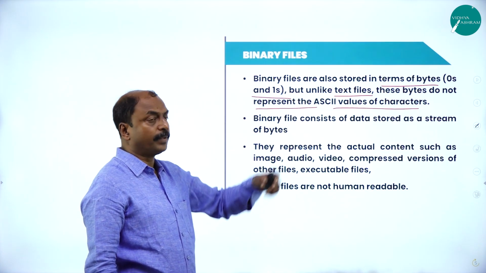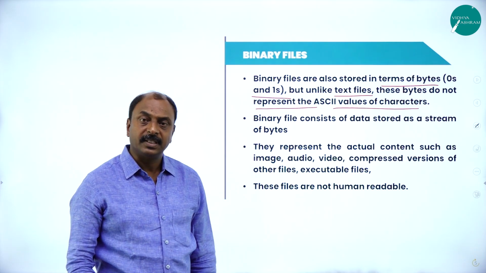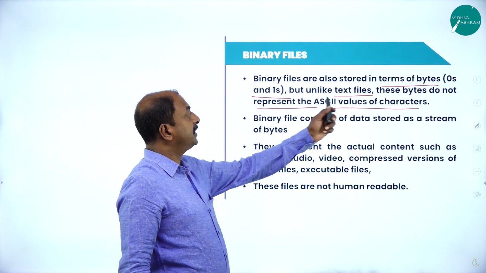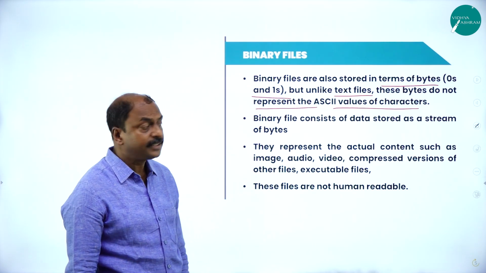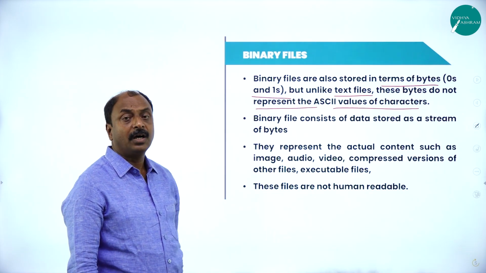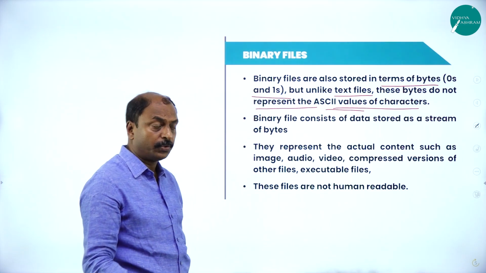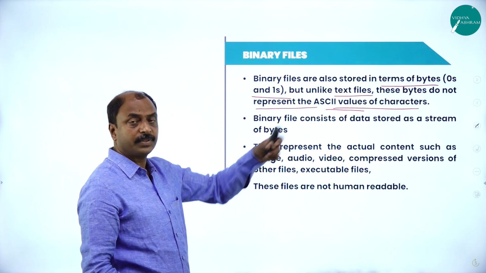It is again a sequence of bits and bytes, but the information inside the binary file is not the equivalent ASCII value. That is one of the features.